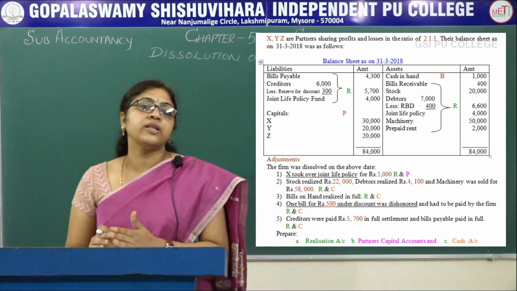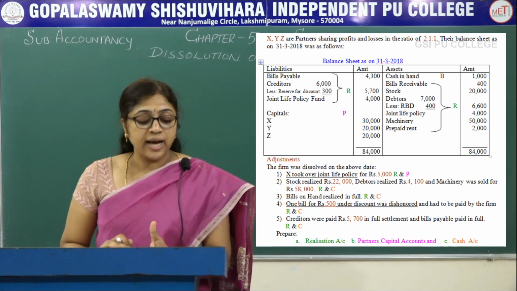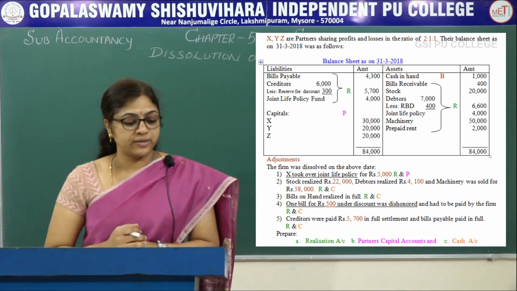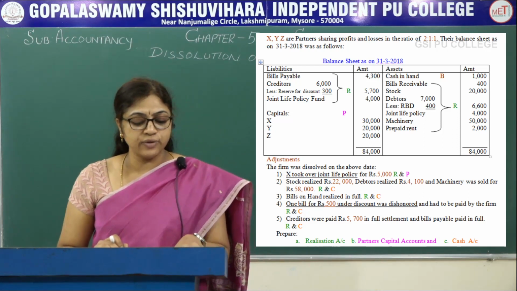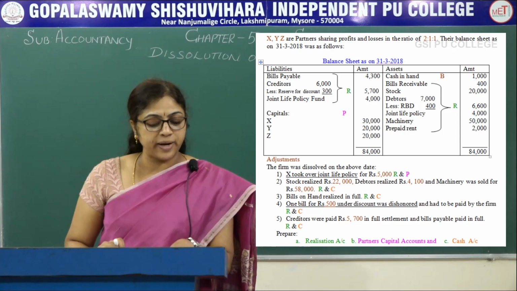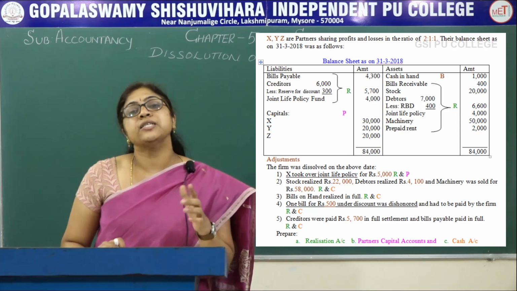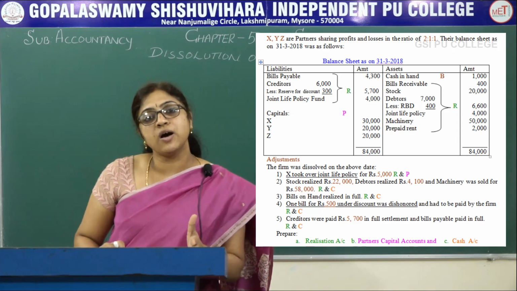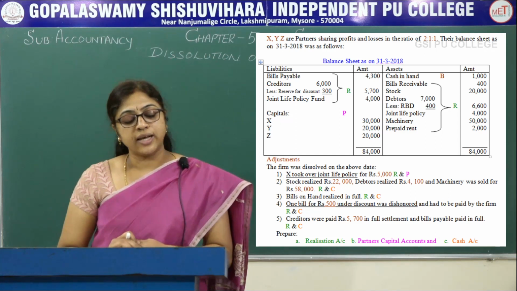So once you are recording in the realization account debit side, that is the bill dishonored, and again in balance sheet. So creditors were paid rupees 5,700 in full settlement and bills payable paid in full. So creditors and bills payable, it is recorded in the realization account debit side and also in cash account.